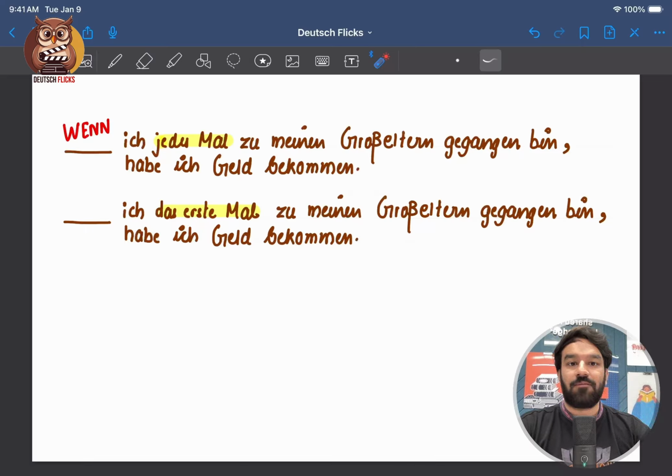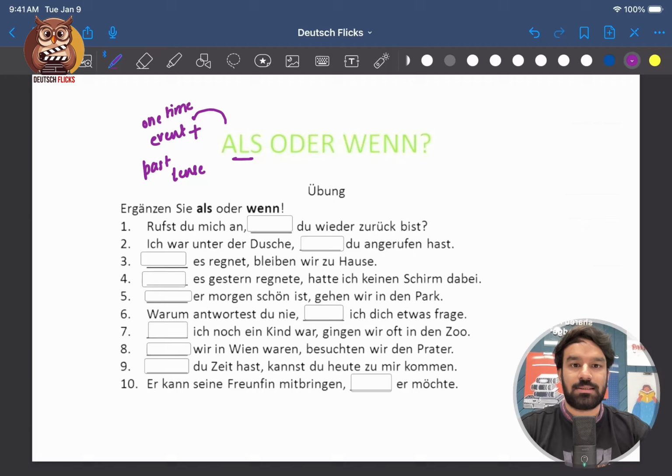So if you have understood this, there is one practice exercise that you have to solve, als or when. So you can pause this video and we can discuss the solution after 5 seconds. Just to summarize, als is used for one-time event, plus it is used for past tense. That means if you see present tense or future tense, you can just close your eyes and fill when.